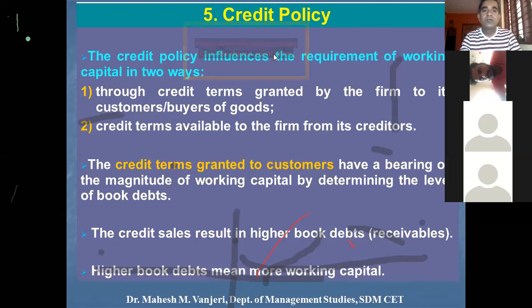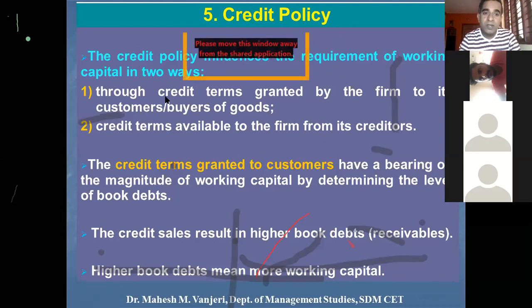Okay. So the credit policy influences the requirement of working capital in 2 ways. The first one, when the company sells finished goods to its customers on credit basis. And second thing, when the same company purchases raw materials from its suppliers on credit basis. So how working capital is affected in these 2 cases on the basis of credit policy, we are going to learn.